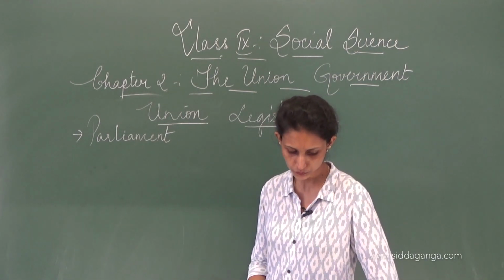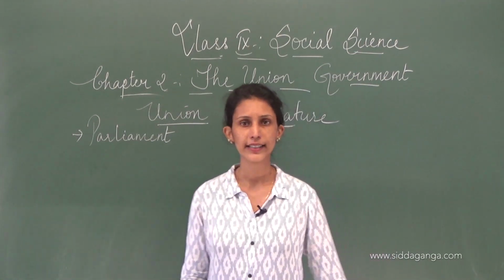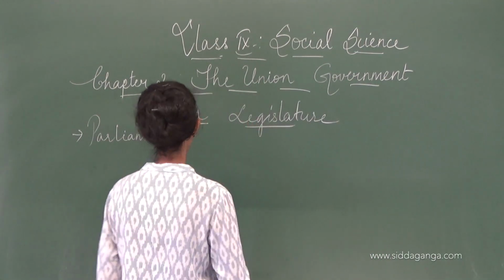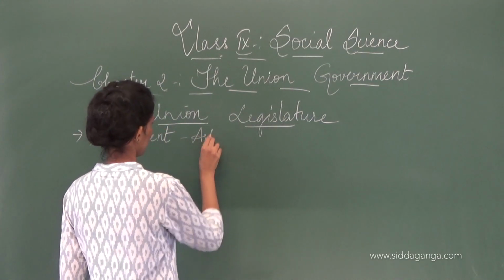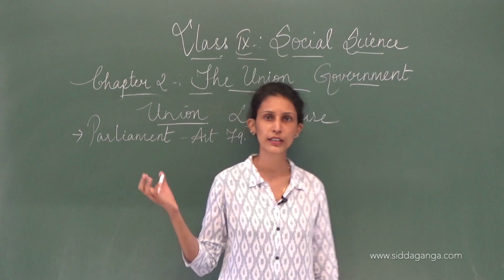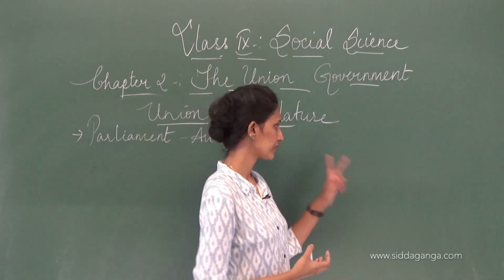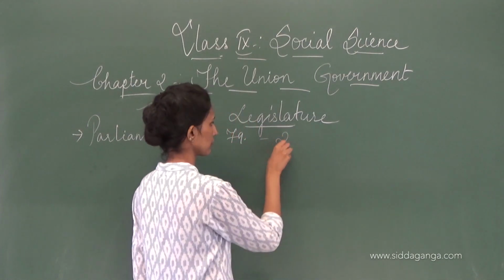Then, now Article 79 gives for the creation of this parliament. So Article 79 gives provision to create the parliament, okay. Now parliament consists of two houses.